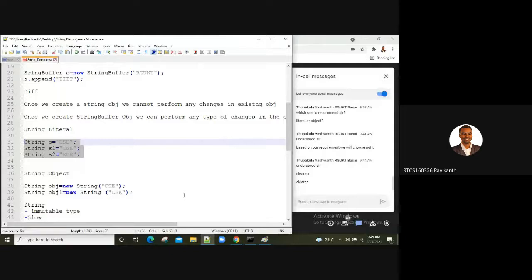When I use the new keyword, it is creating in the heap area, right? And how is it creating? It is creating a separate memory location for every object. Whereas in the string constant pool area, what's happening? It is checking the value, the content. If it is the same, then it is pointing to the same location. It is not creating a new place. Is it clear, guys? Understood all?